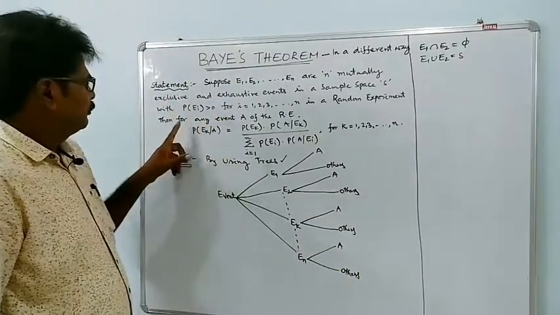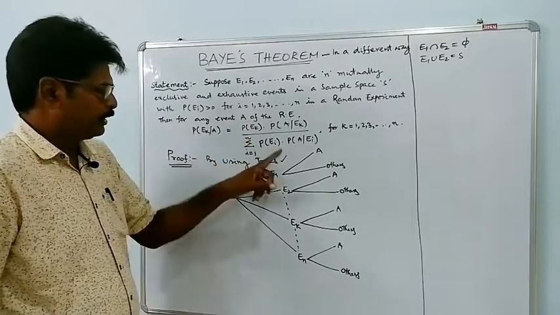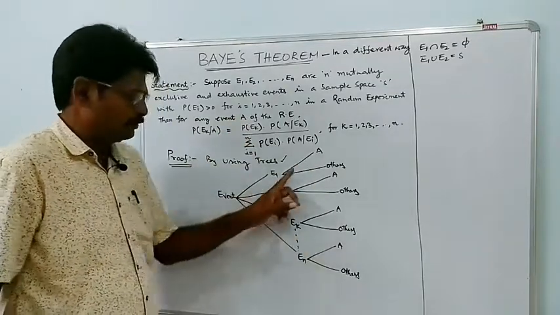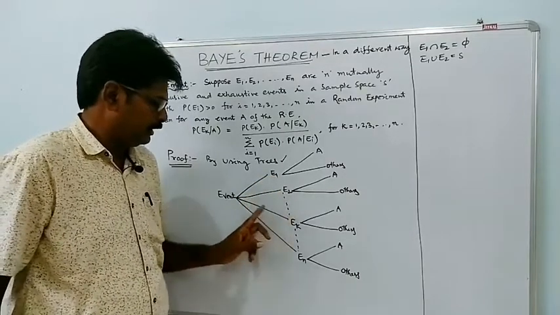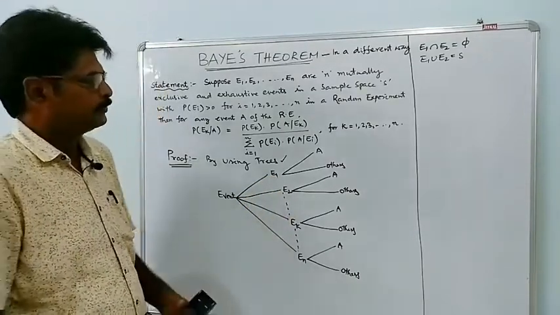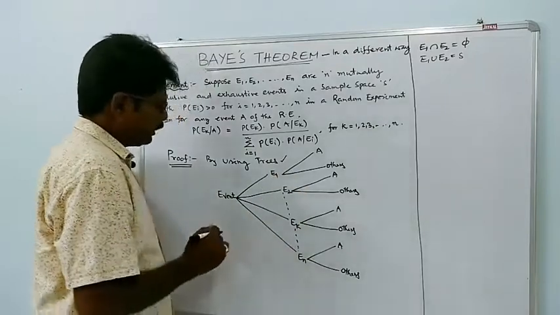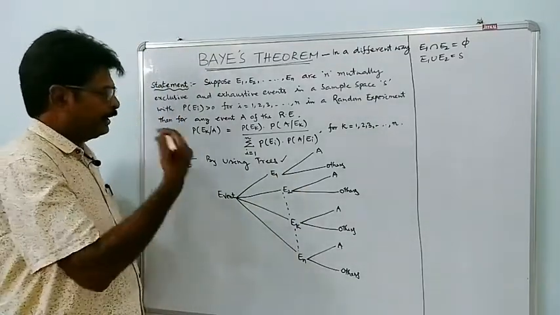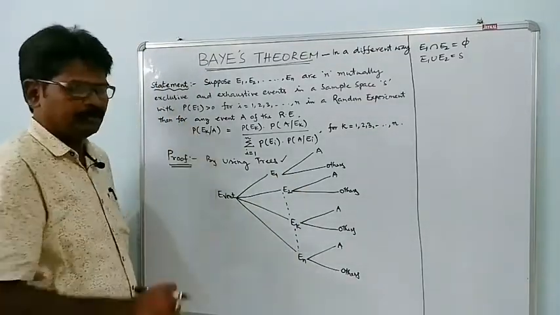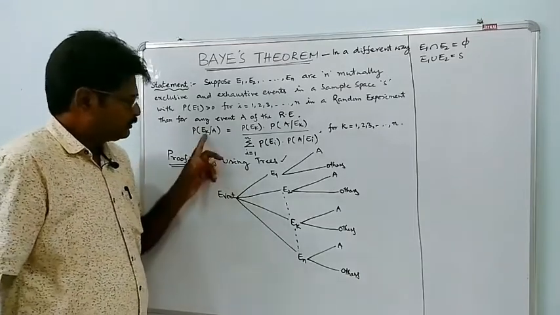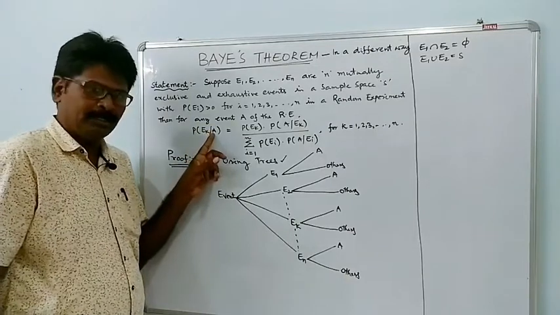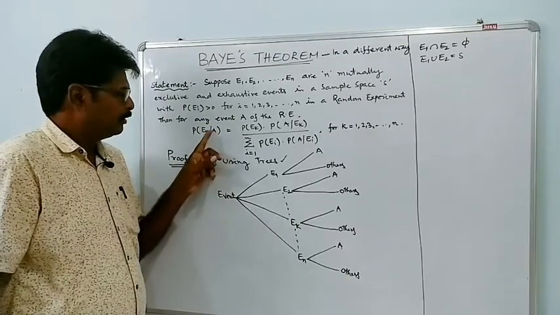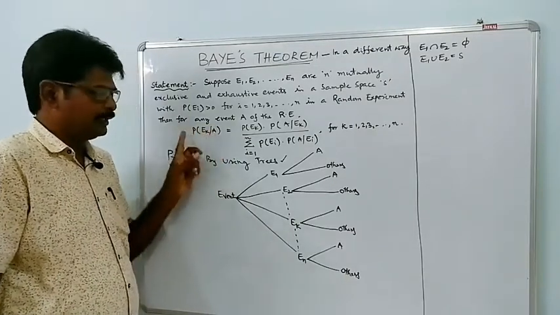So for any event A, we can go to A through different paths: through E1, through E2, through Ek, and through En also. Here I want to find the probability of Ek given A, which is the probability of the event where A happens, then Ek happens.